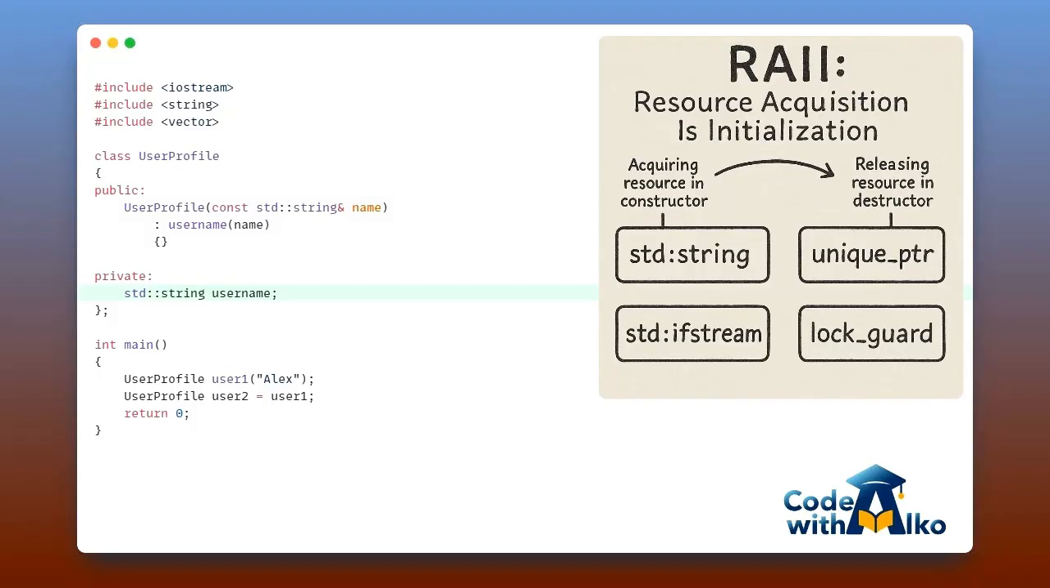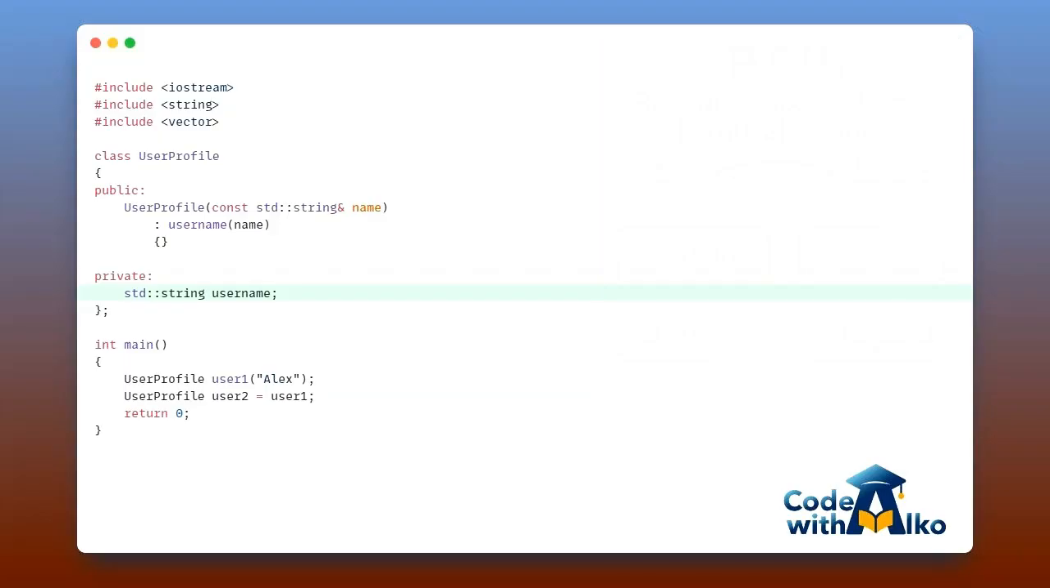This powerful technique is called RAII, Resource Acquisition Is Initialization. It simply means that a resource's lifetime is tied directly to the lifetime of the object that holds it. Notice what's missing from our new version of the class. There's no destructor. There's no copy constructor. We didn't have to write any of those things. We followed the rule of zero.